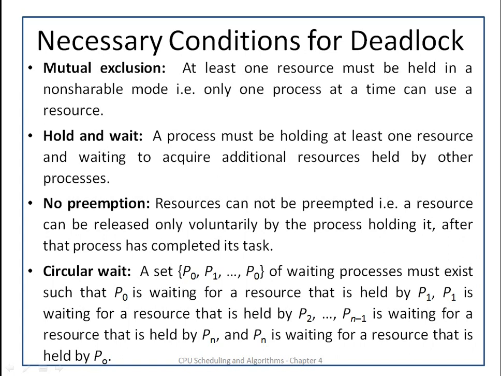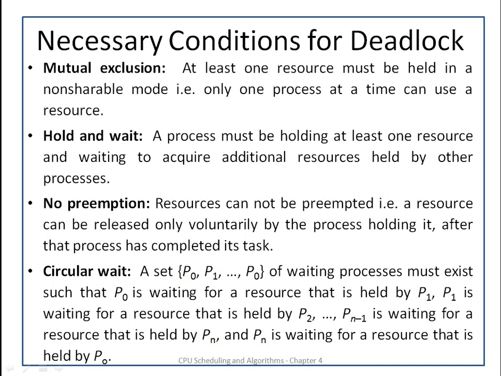The next necessary condition is hold and wait. A process must be holding at least one resource and waiting to acquire additional resources which are held by another process. Means there are multiple processes, and suppose one process requests some resource which is held by some other process. The other process is performing its operation with that resource, and this first process is holding some other resources and waiting to acquire the resource held by the other process. This situation will lead to deadlock.